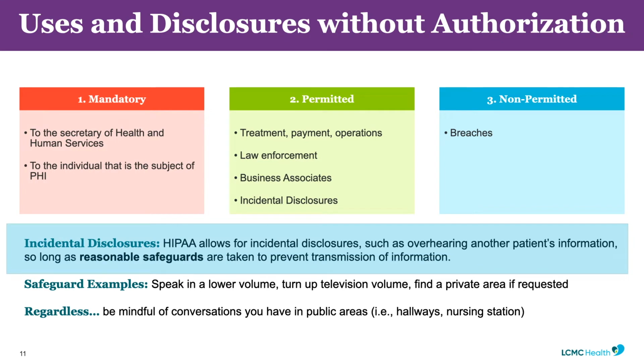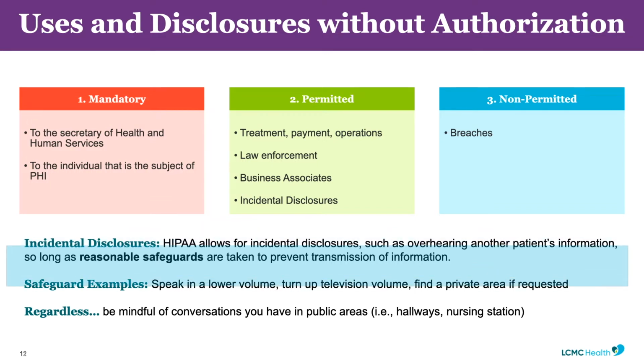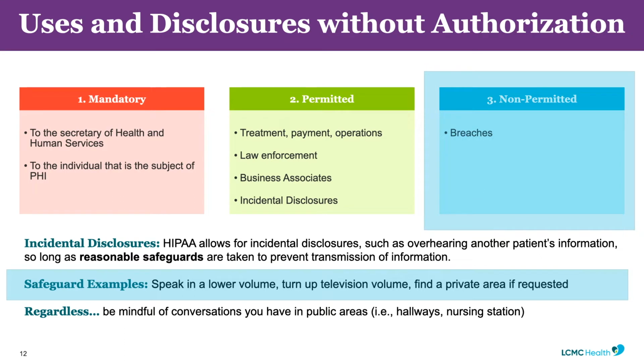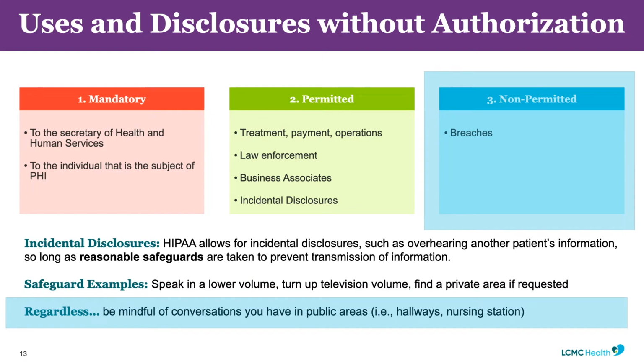Incidental disclosures. HIPAA allows for incidental disclosures, such as overhearing another patient's information, so long as reasonable safeguards are taken to prevent transmission of information. Safeguard examples: speak in a lower volume, turn up television volumes, find a private area if requested. Regardless, be mindful of conversations you have in public areas.